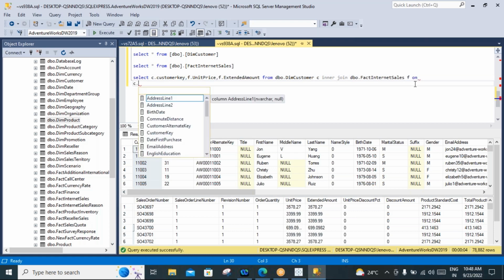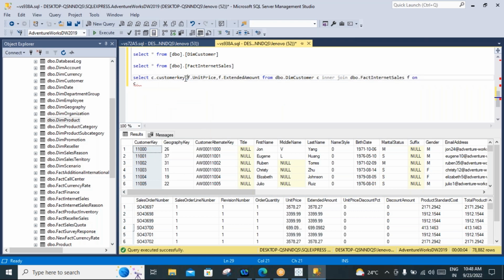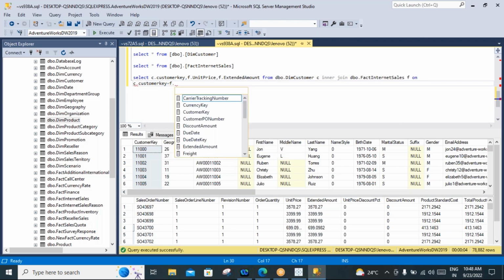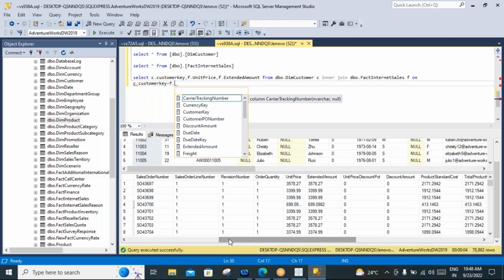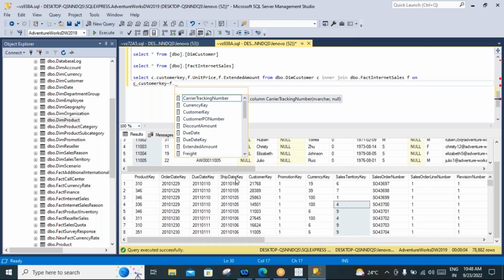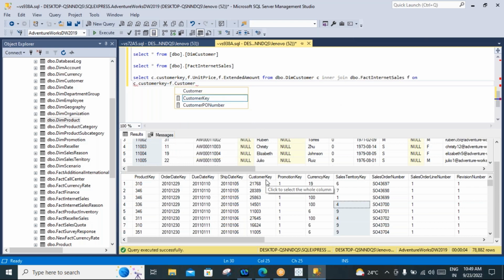C dot customer key equal to F dot, what can we take? Is the customer key there in this table or not? You can check it. Yes, we have the customer key here. F dot customer key.